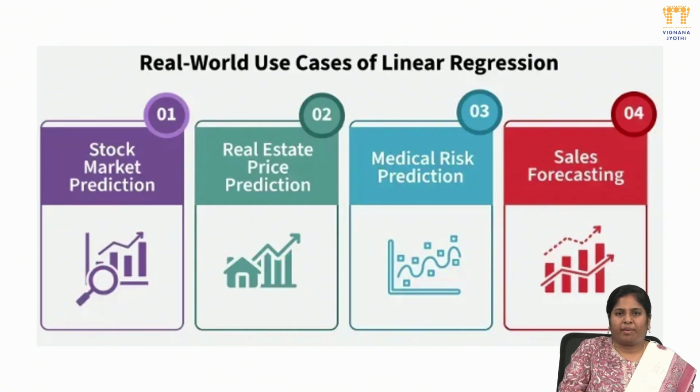These are some real-time examples. Using the linear regression algorithm we can predict different values. The first one is stock market prediction. We do day-to-day trading, where a particular entity is bought or sold throughout the full day of trading. This is predicted by the linear regression algorithm, so we can decide at what actual price we can buy or sell.